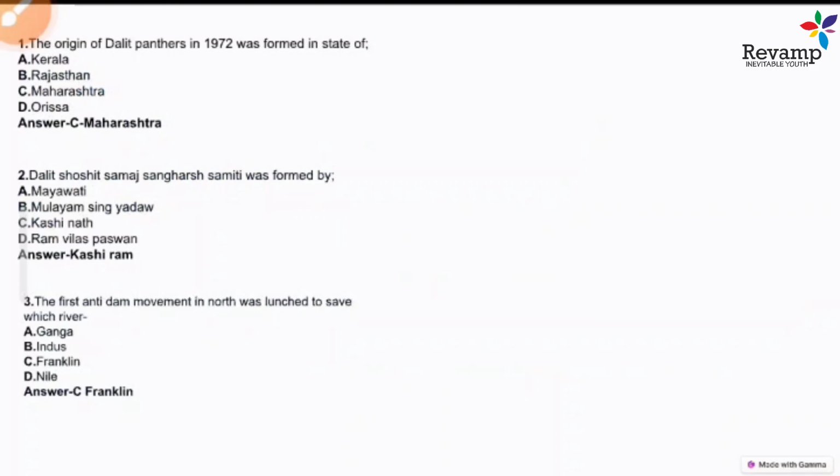In this chapter, mostly you have to focus on how these movements started, like which area the Dalit Panthers belong to, or where they started. I framed this question, and it has also been included in previous year questions of CUET, like which society the Dalit Shoshit Samaj relates to, and the first dam movement was launched to save which river.